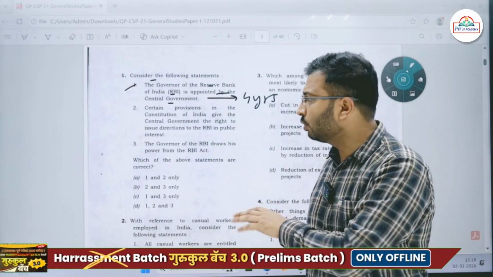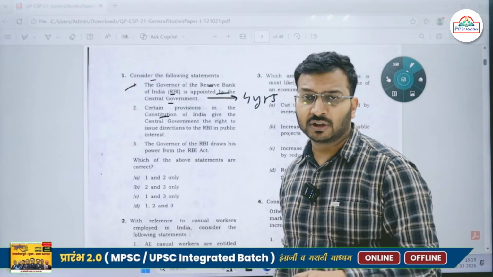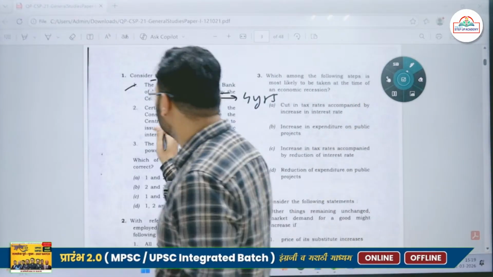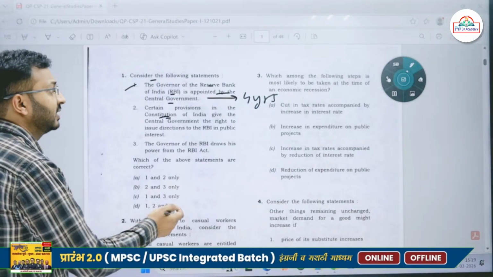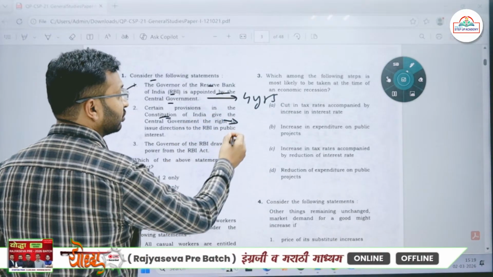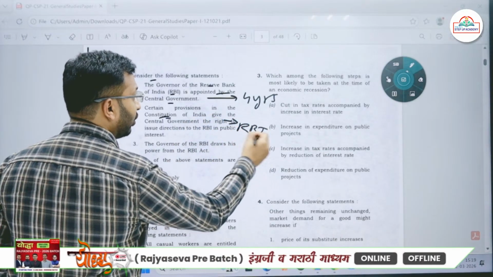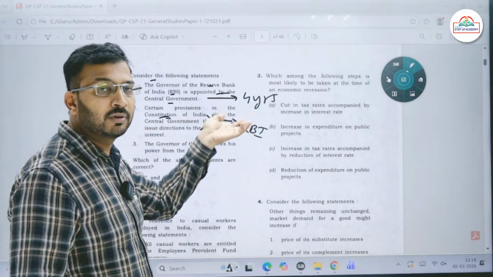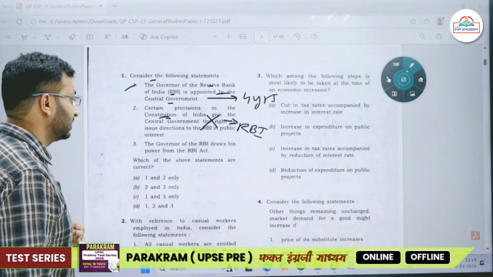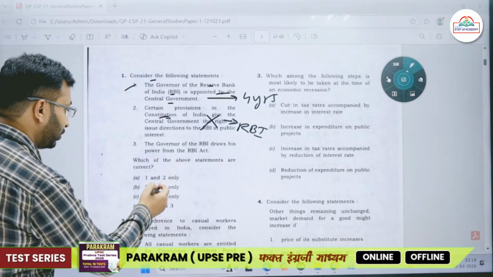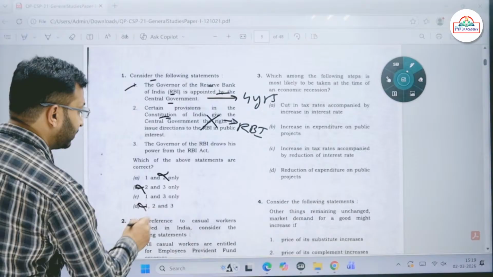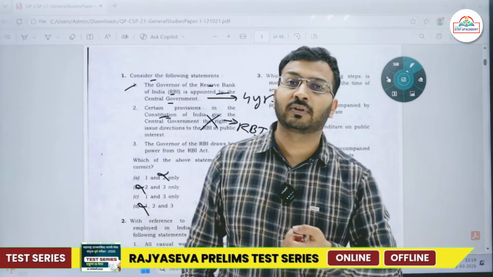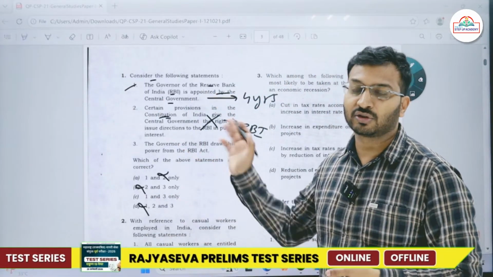Never, at no place in the Constitution is RBI mentioned. So the Constitution of India doesn't give any power to the central government with respect to giving directions. If you eliminate option 2, you directly get the answer, even if you are not aware about the third statement.